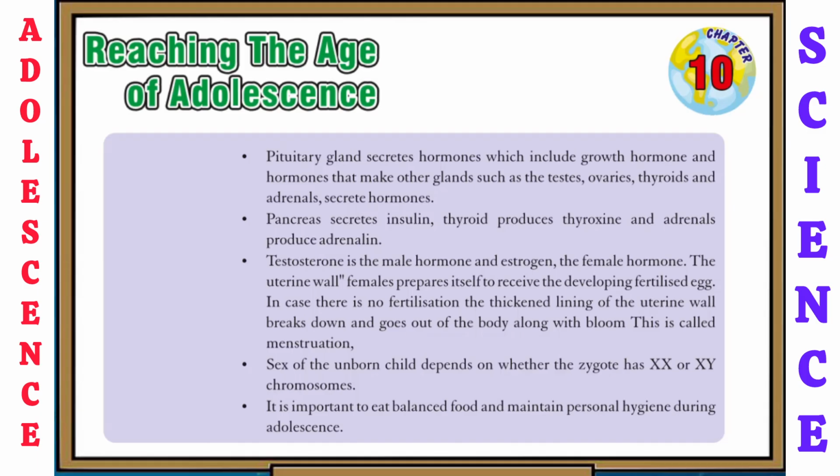The uterine wall in females prepares itself to receive the developing fertilized egg. In case there is no fertilization, the thickened wall of the uterus breaks down and goes out of the body along with the blood. This is called menstruation. The sex of the unborn child depends on whether the zygote has XX or XY chromosomes. It is important to balance food and maintain personal hygiene during adolescence.